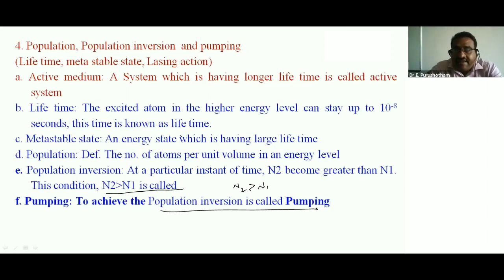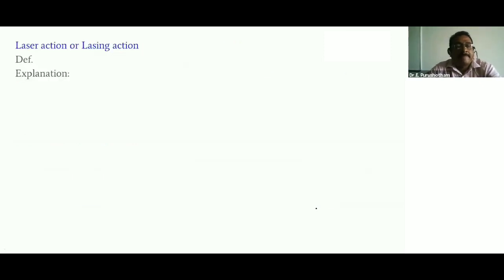When the motor is running, the water comes continuously. So in the laser system the pumping system is running, and it has the active medium, lifetime, metastable state, and population inversion also. Right. Laser, or lasing action.